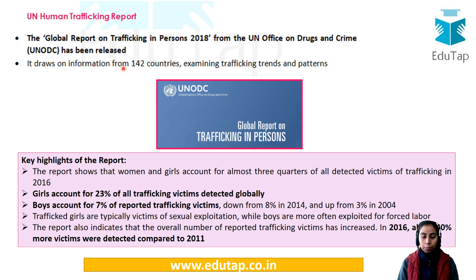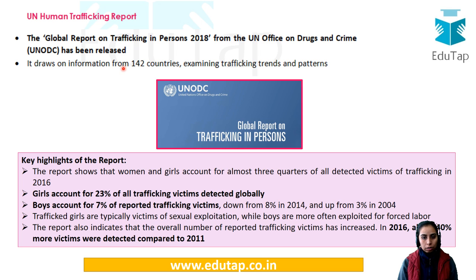Let us see the key highlights. The report has shown that women and girls account for almost three-quarters of all detected victims. So females are under the ambit of trafficking, and globally, detected girls account for 23% of trafficked people. Boys are also there with 7%.